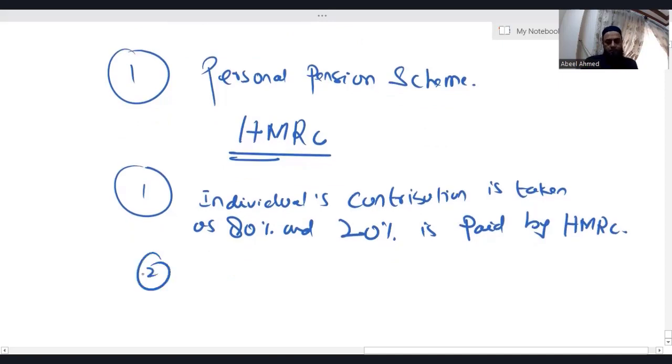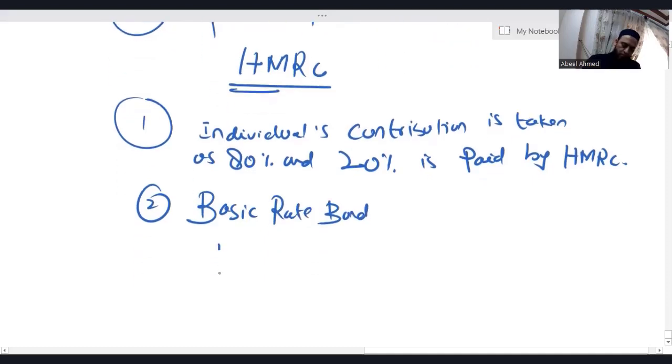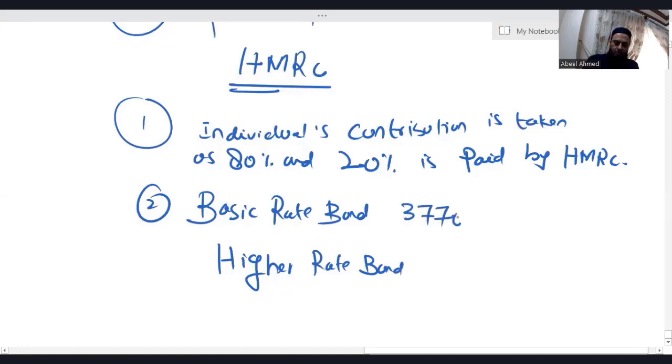Second, the basic rate band and higher rate band limits will increase. We know that the basic rate band ends at 37,700.